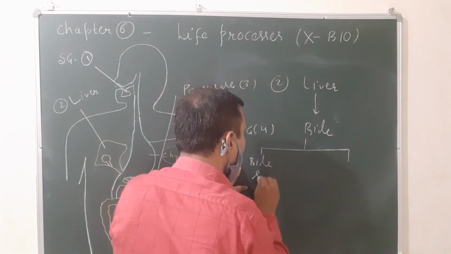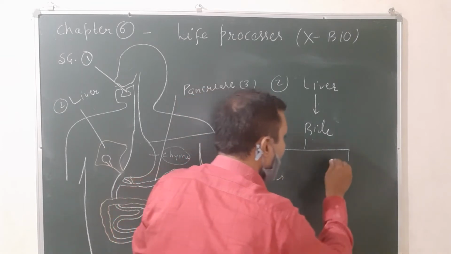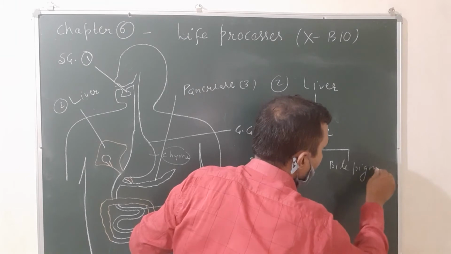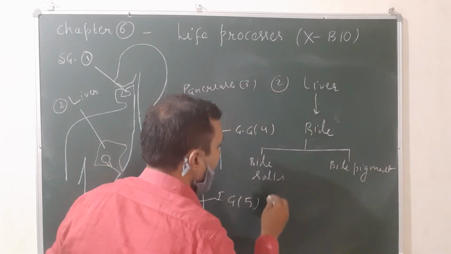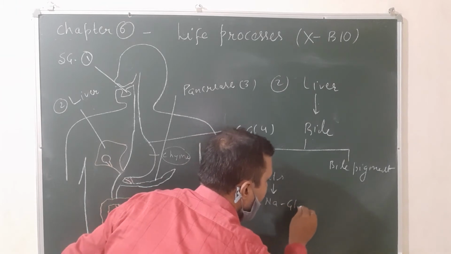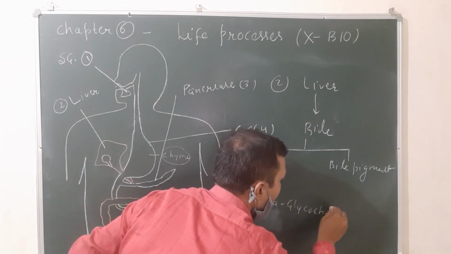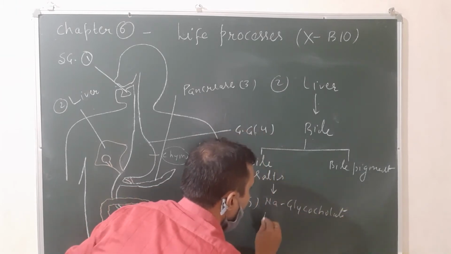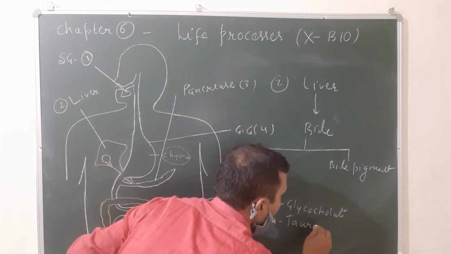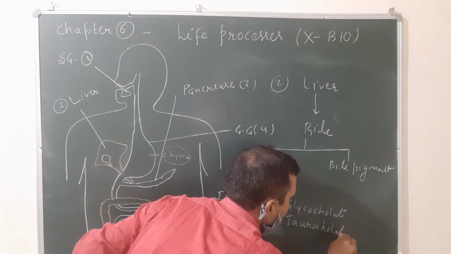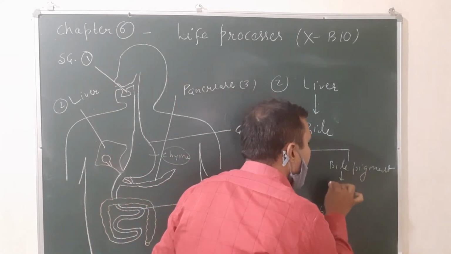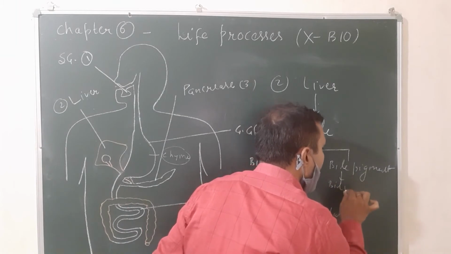The names of the bile salts are sodium glycocholate and sodium taurocholate. These help in the digestion of lipids. And the bile pigments are bilirubin and biliverdin.